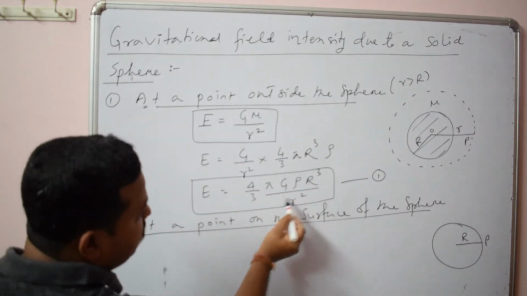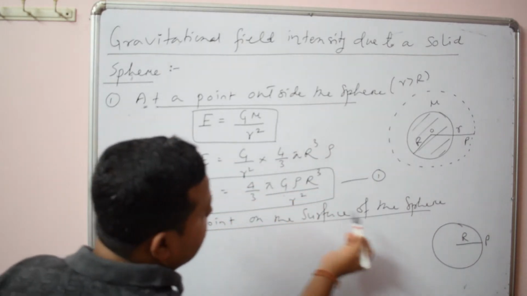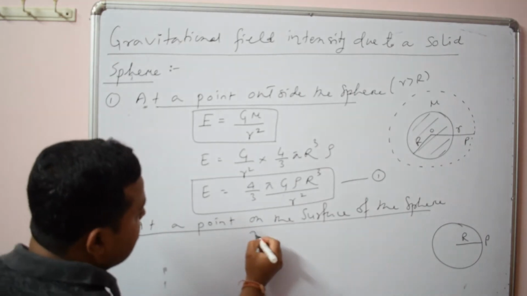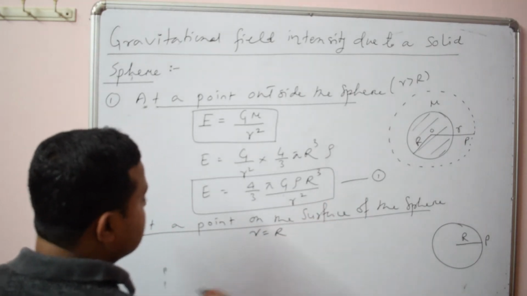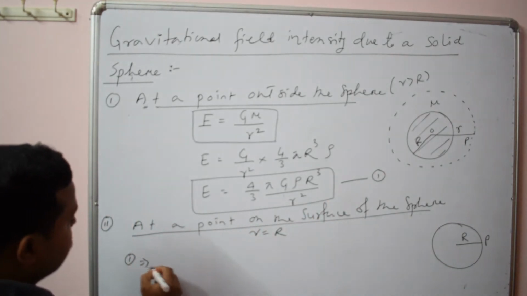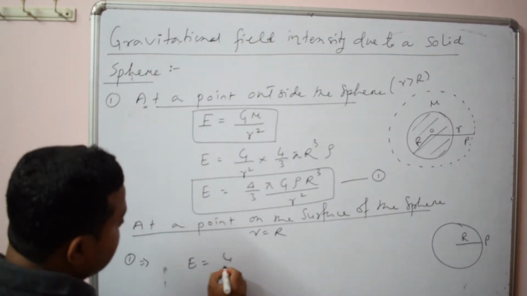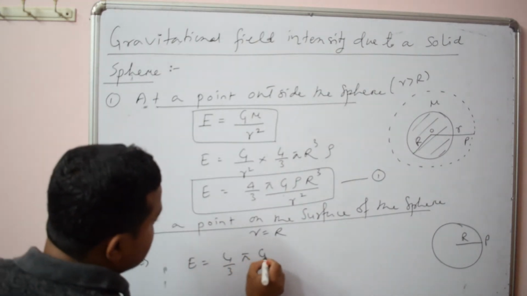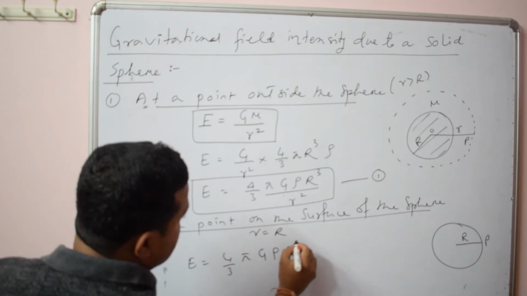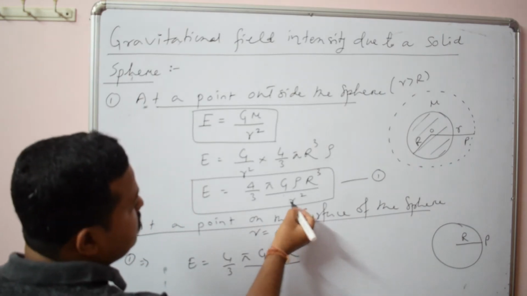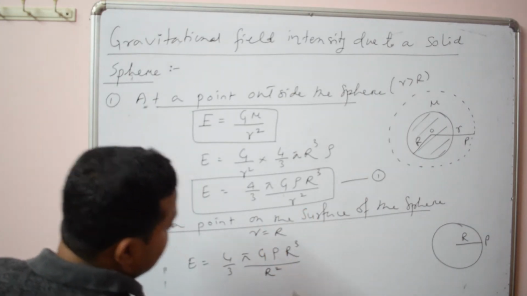You can use the same formula, just you replace small r by capital R. So here r is equal to R. So E will be what? 4 by 3 pi G rho R cube by, here in place of small r square you use capital R square.